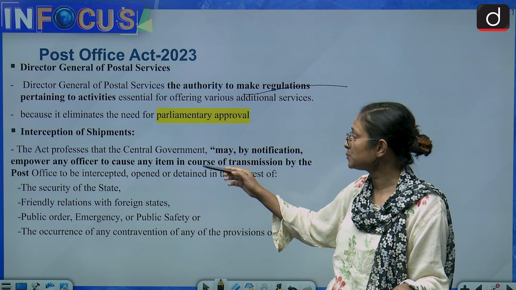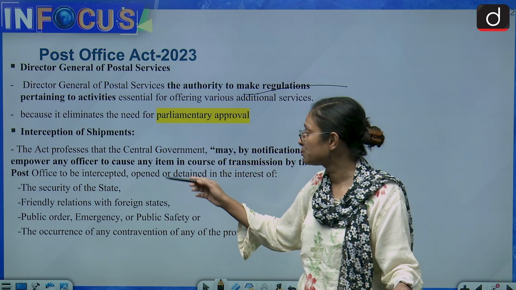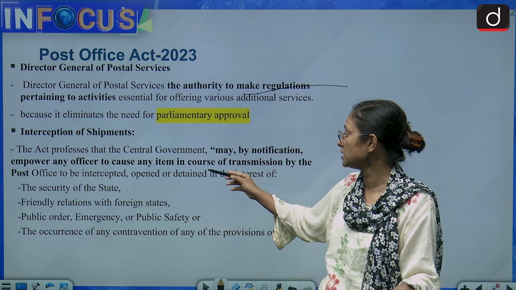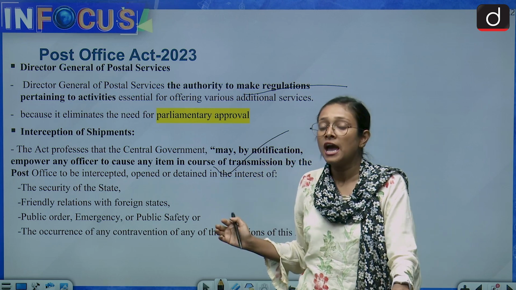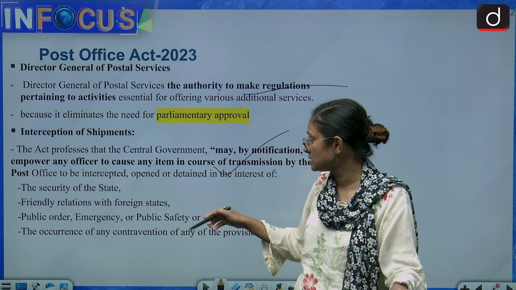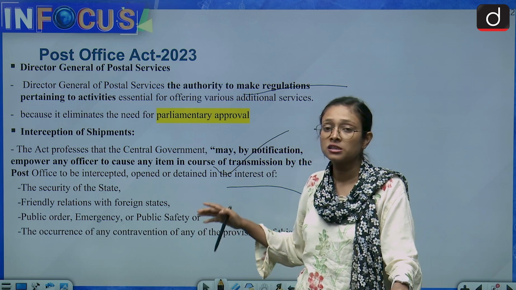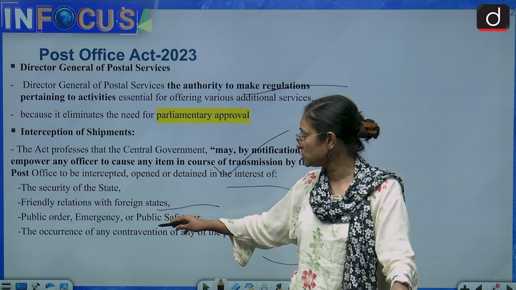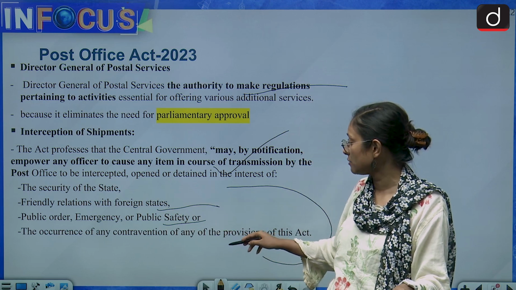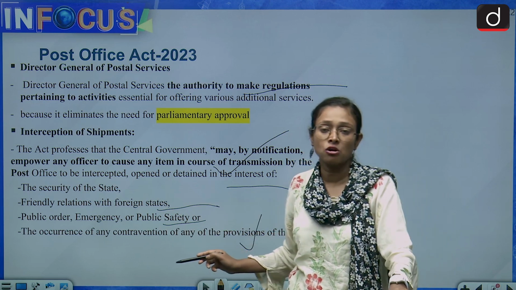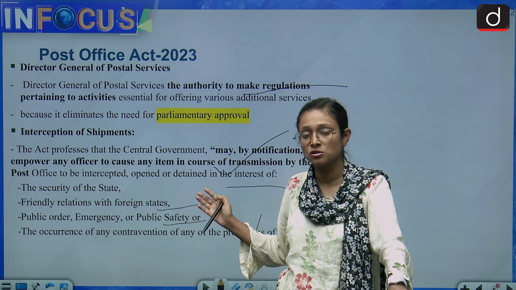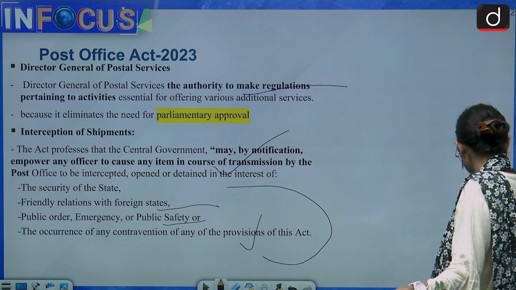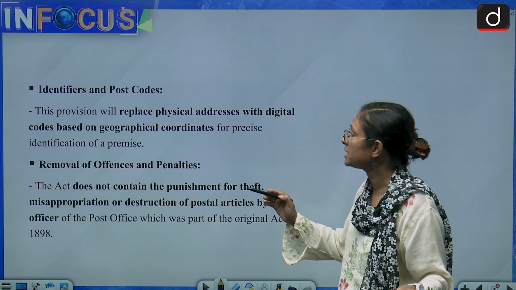Now we come to the interception of shipments. This act provides that the central government may by notification empower any officer to intercept any item in the course of transmission by post. Interception can be caused on these grounds: a threat to the security of the state, friendly relations with a foreign state, public order, emergency or public safety, and contravention of any provision of this act. On the basis of these grounds, any shipment can be intercepted.